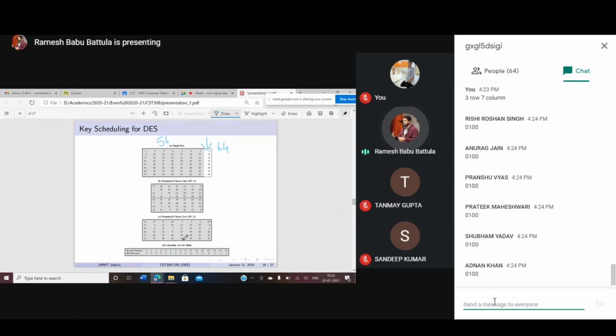So here, according to the round, the number of left circular shift operations are also defined. Right? Are you okay?